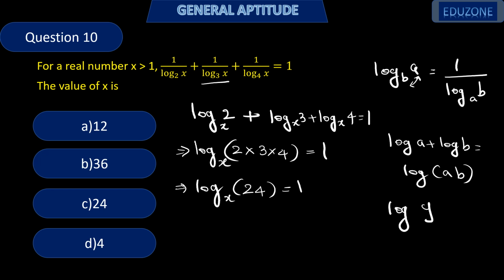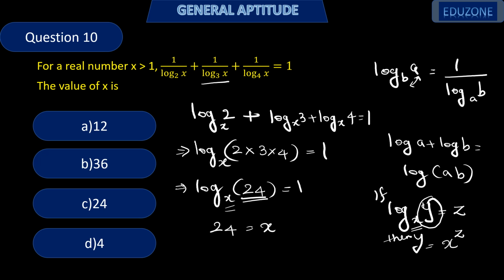If log y to base x is z, then what is y? y is equal to the base raised to z, that is x raised to z. Here 24 is equal to x raised to 1. So we get that x is equal to 24. C is the correct answer.